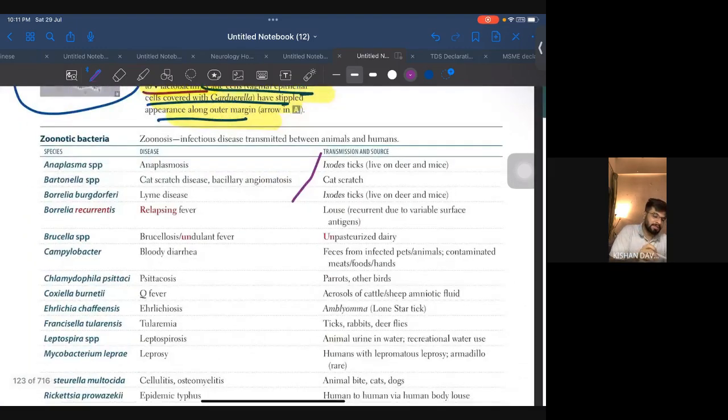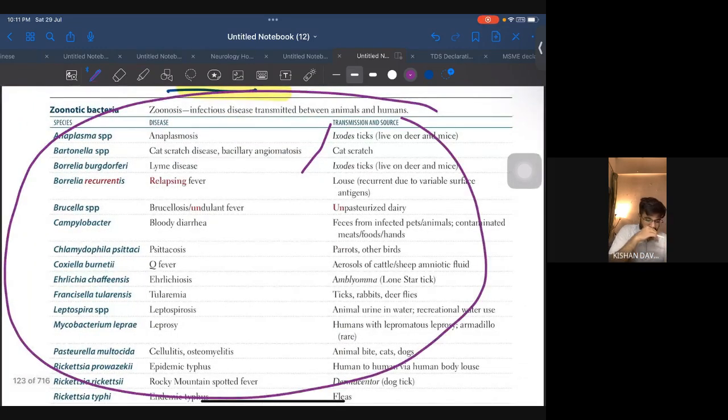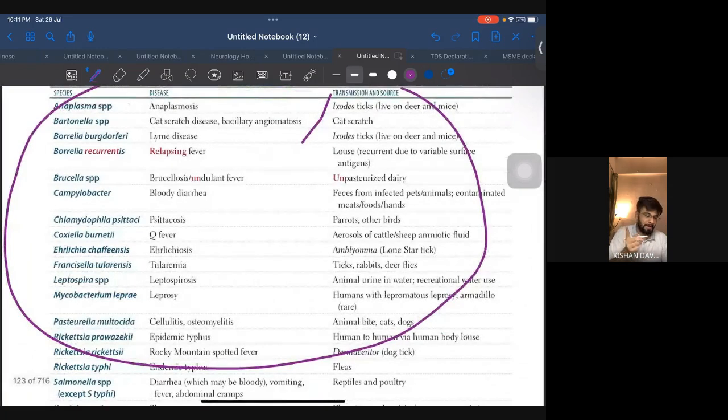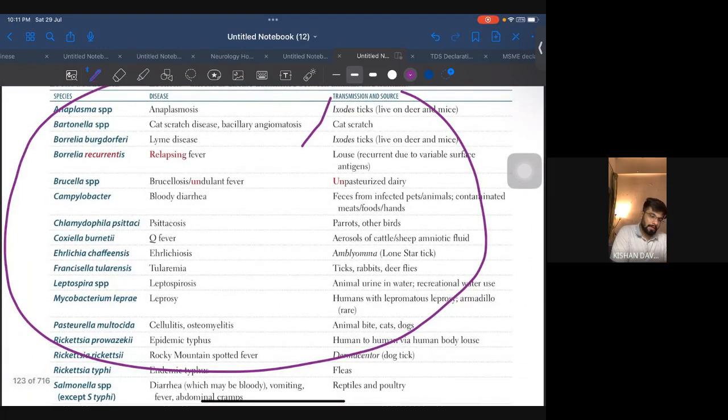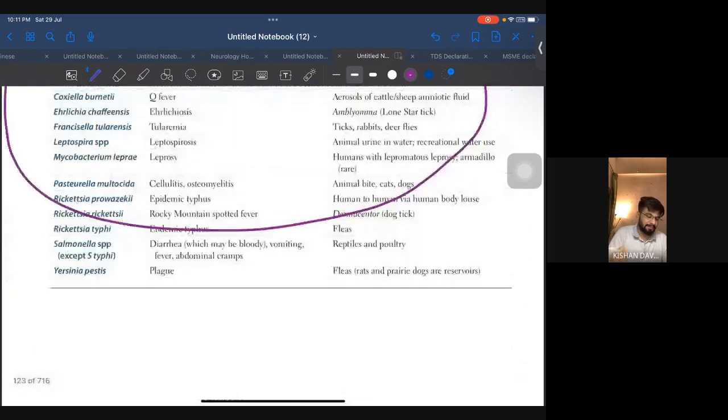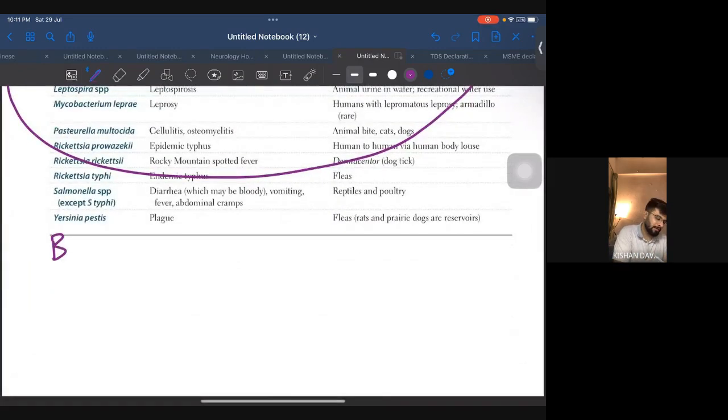Okay, now see, these are zoonotic bacteria. Now in this, what all is important, I am going to tell you. Anaplasma is important because we have discussed exotic ticks. Bartonella, they have not given. Let's just write about Bartonella.